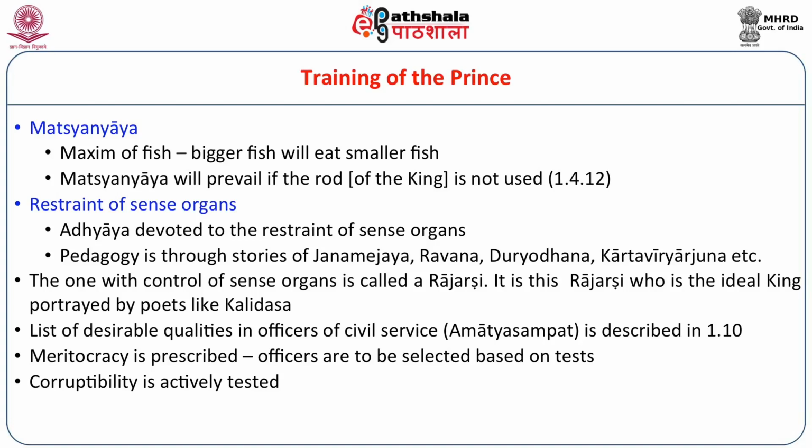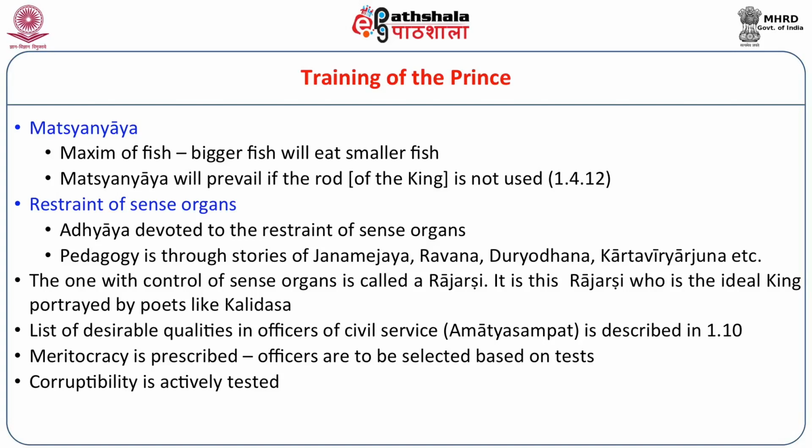The ideal is the Rajarshi, one who has control of his senses. And this has been the ideal not merely in Arthaśāstra but in related literature. We see, for example, in Kalidasa that Dushyanta is a Rajarshi. This is the ideal that kings strove to achieve, and that's what Arthaśāstra aims at in its training of the prince.